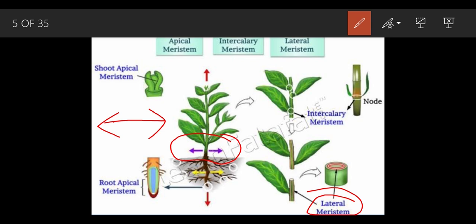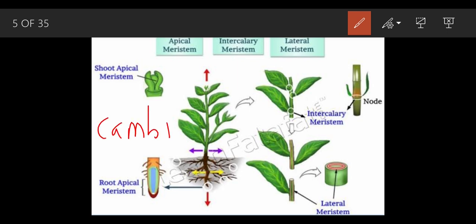They are called the lateral meristem or cambium, the other word being cambium. And the apical meristem also has a particular name, that is the terminal. Terminal means the last.